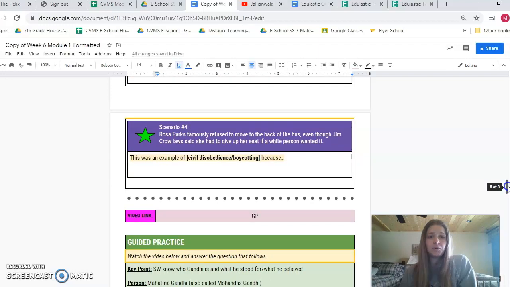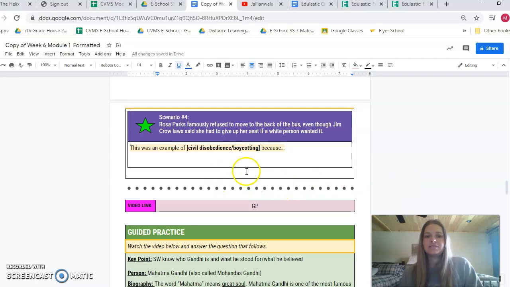And then scenario 4, Rosa Parks famously refused to move to the back of the bus, even though Jim Crow laws said that she had to give up her seat if a white person wanted it. Is that an example of civil disobedience or boycott, and why? All right, I will post another video here for a guided practice.